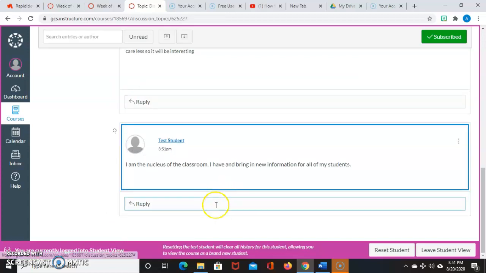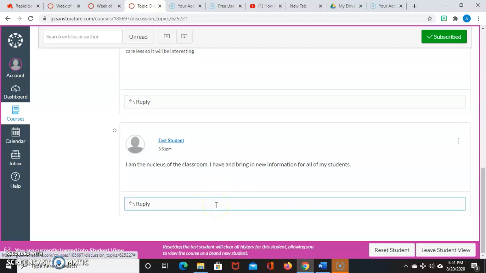And then other people can reply to your post. You can reply to other posts. And so it's like having a discussion in class.